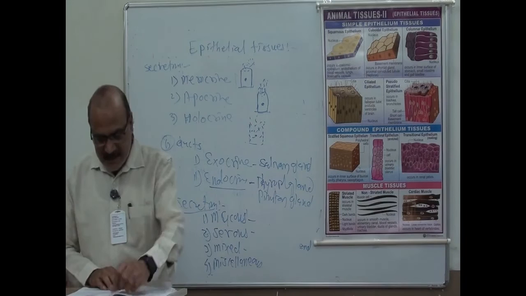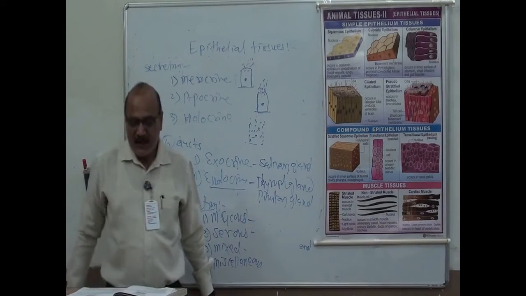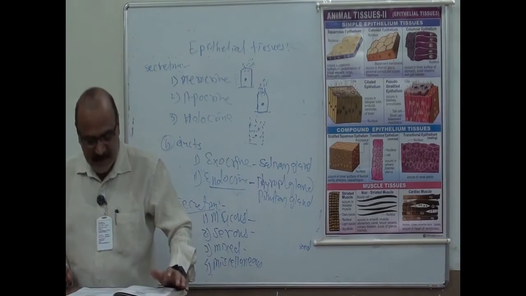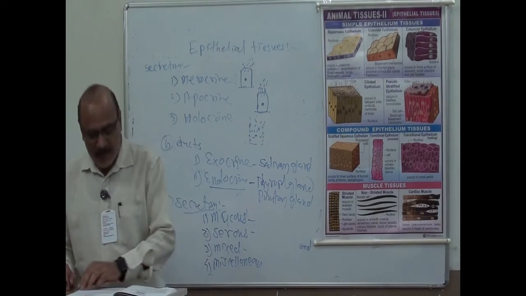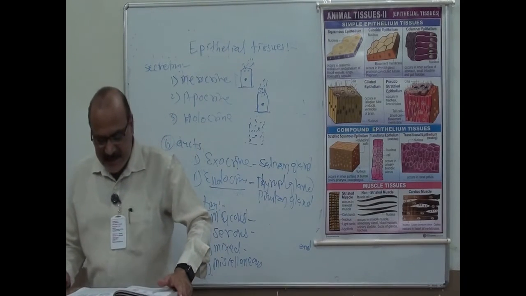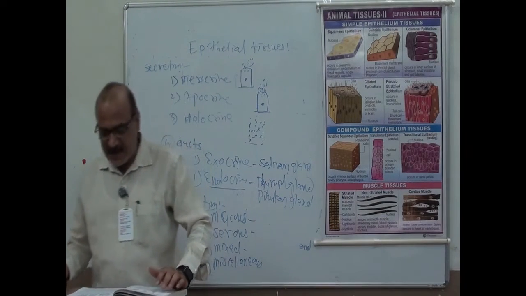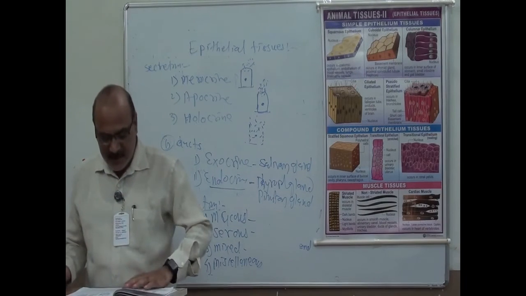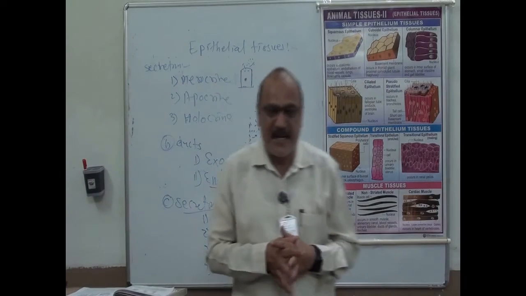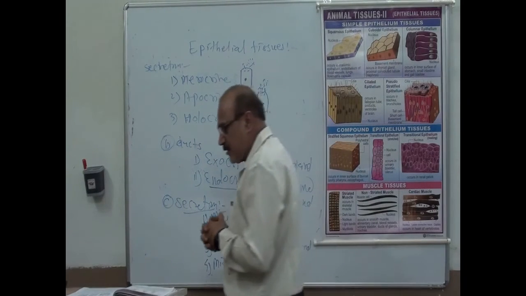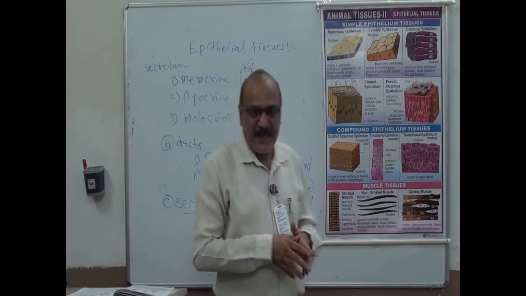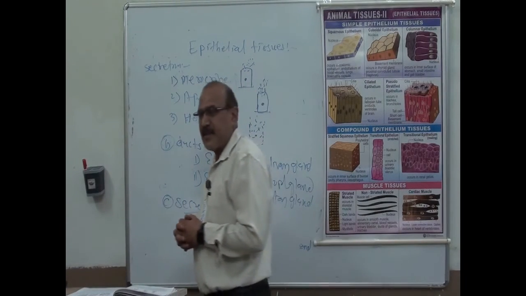And then these glands are also classified into different types, like exocrine glands, that is simple glands and compound glands. This is also one of the types. Then endocrine glands, the glands which lack ducts, their secretion passes through the blood. Some of the glands are of mixed type. Example, pancreas. Pancreas is a dual gland, exocrine as well as endocrine gland.